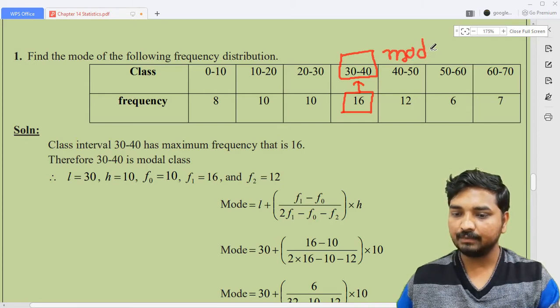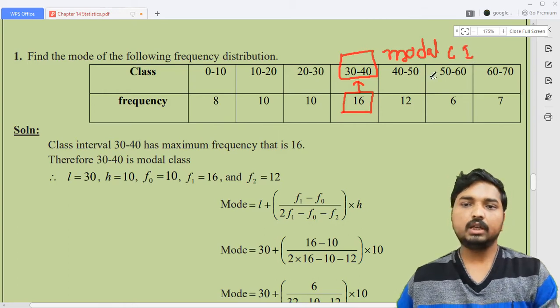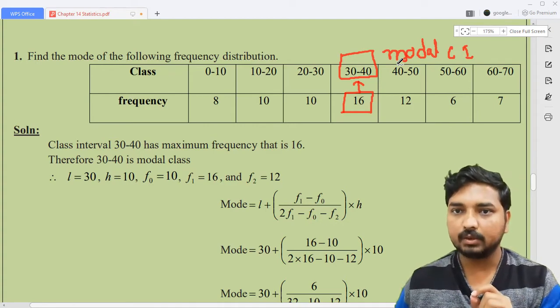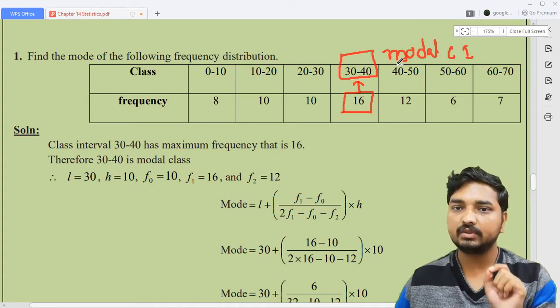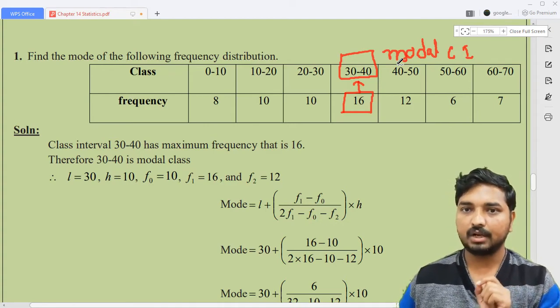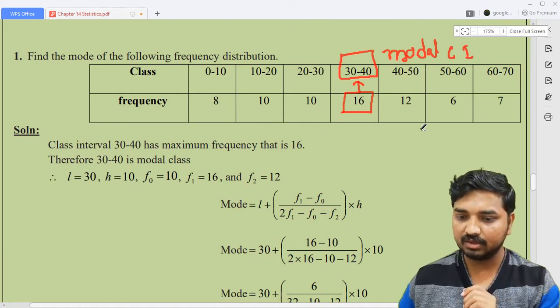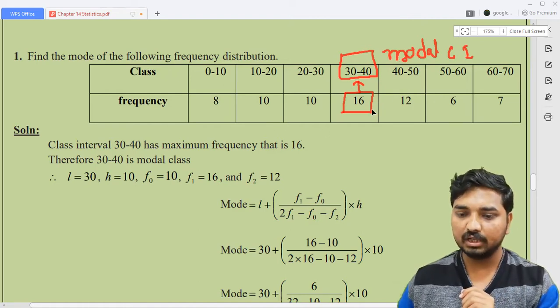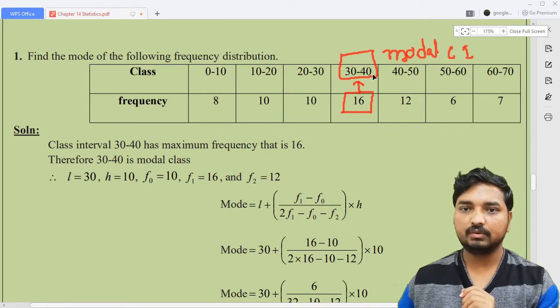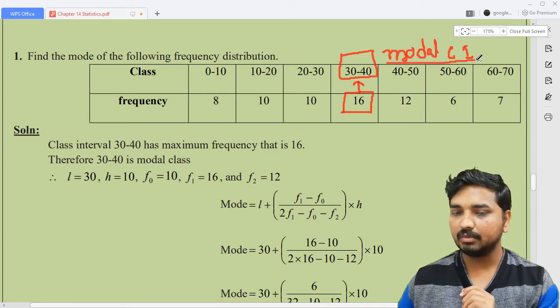Modal class means the modal class interval, and I'm going to write CI for class interval. What is the highest frequency here? 16. What is the corresponding class interval for 16? 30 to 40. So 30 to 40 is called the modal class interval. Remember this.